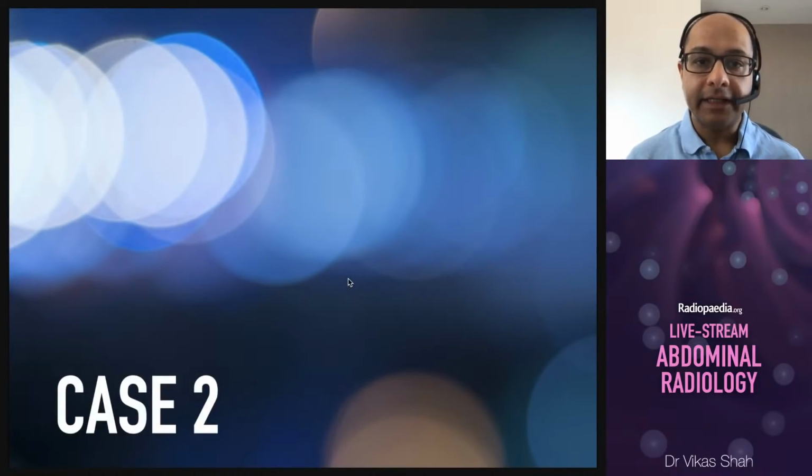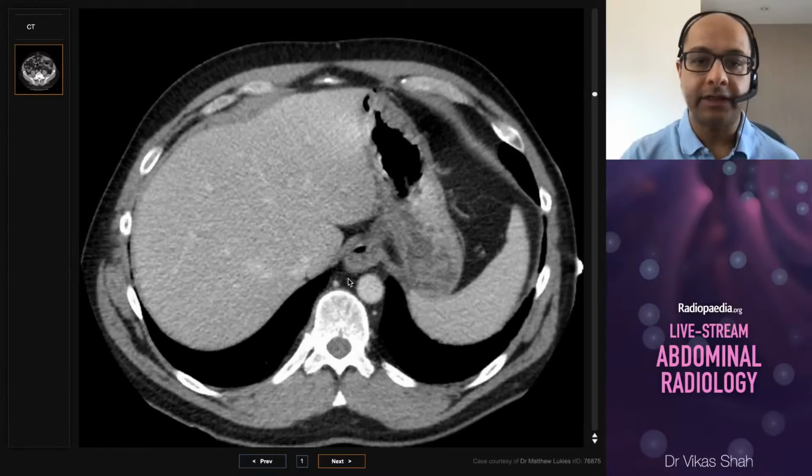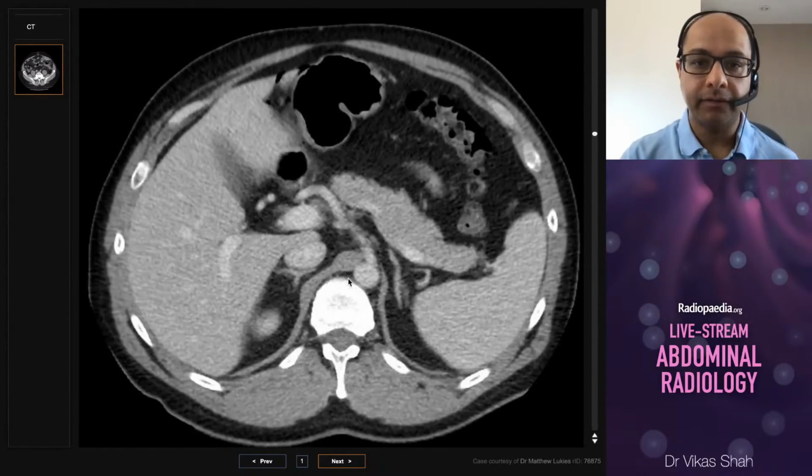Okay, so let's move to case 2. Case 2 was a 50-year-old man with left lower quadrant pain and tenderness. That's the history we've been given. This time we've got a CT again in the portal venous phase of the abdomen and pelvis. We've only got the axial series to work through.